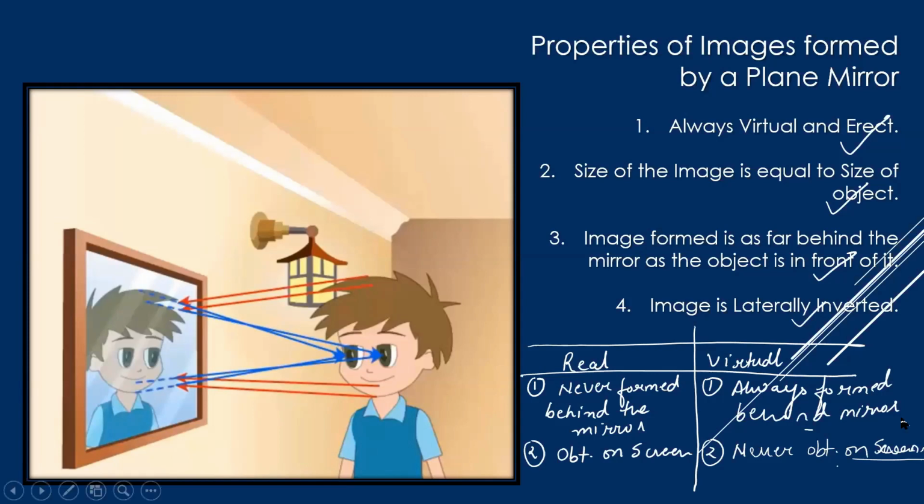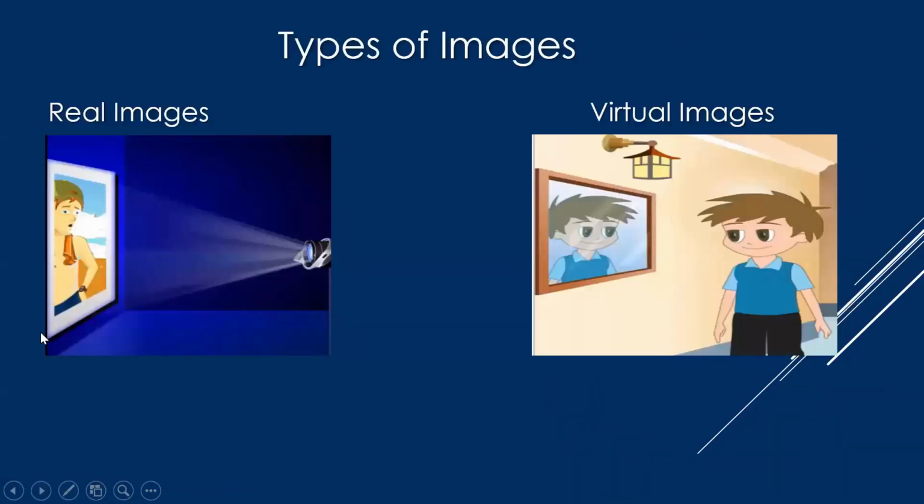Third thing, real images are always inverted. Virtual images are always erect. So if this is the object, this is the way your virtual image will be formed. But for a real image, if this is the object, this is the real image. It's inverted, always inverted. So this was the differentiation between real images and virtual images.